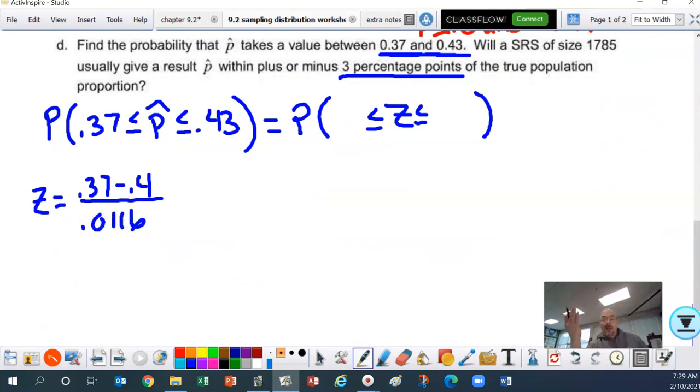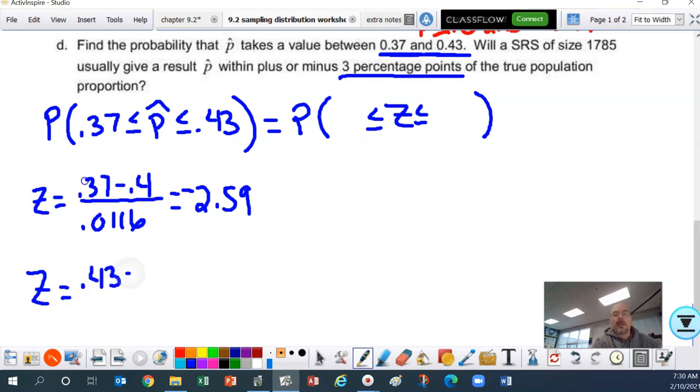Okay, because I already found that in a previous step, right? Okay, and that's going to give us a z-score of negative 2.59. Remember, subtract the top first, get that answer, and then divide by the denominator. The other one, okay, we're going to take 0.43 minus the 0.4 divided by the 0.0116. And folks, if you really think about it, that's going to give us the positive 2.59.